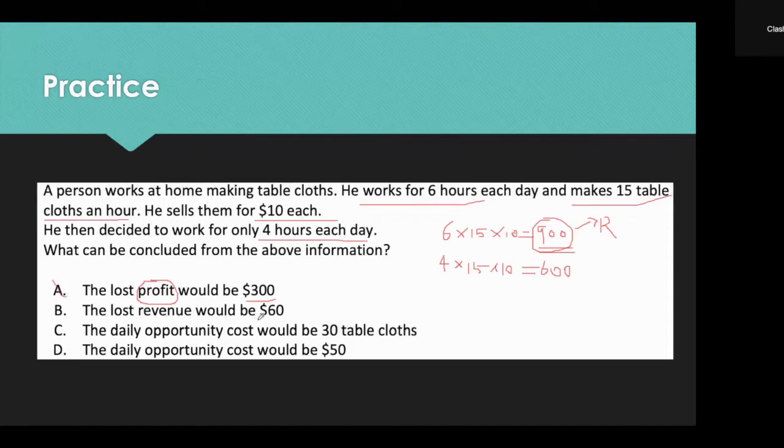Lost revenue will be $60. Of course, we can see that $300 is the lost revenue. Daily opportunity cost will be 30 tablecloths. And of course, this one is the correct option because for the first option, we make 6 times 15, which is 90 tablecloths per day. The second, we made 4 times 15, which is 60 tablecloths per day. So here we lose 30 tablecloths. So C is the answer.